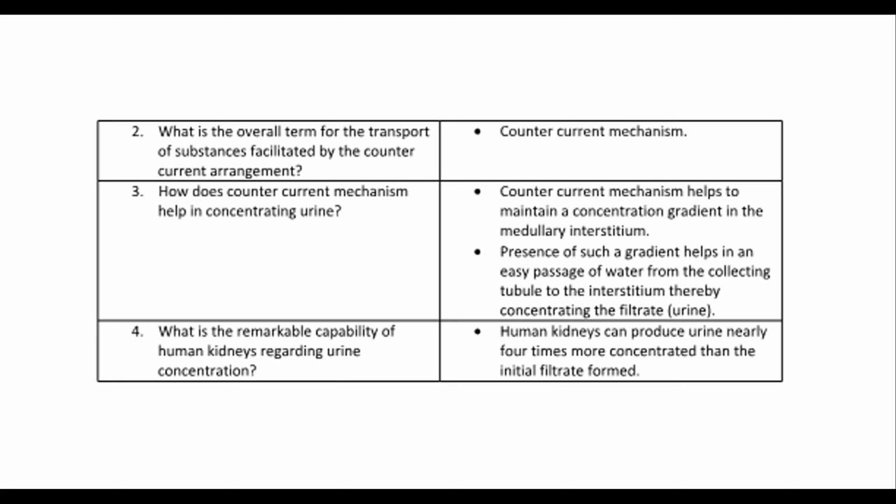4. What is the remarkable capability of human kidneys regarding urine concentration? Human kidneys can produce urine nearly 4 times more concentrated than the initial filtrate formed.